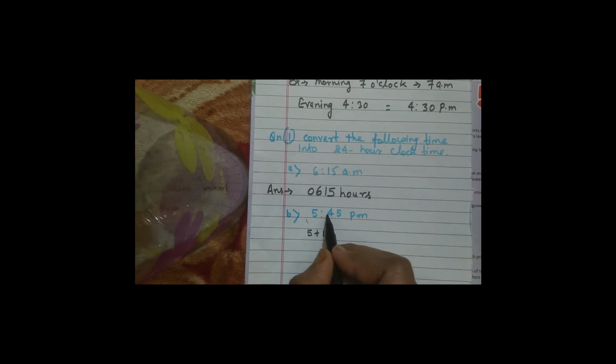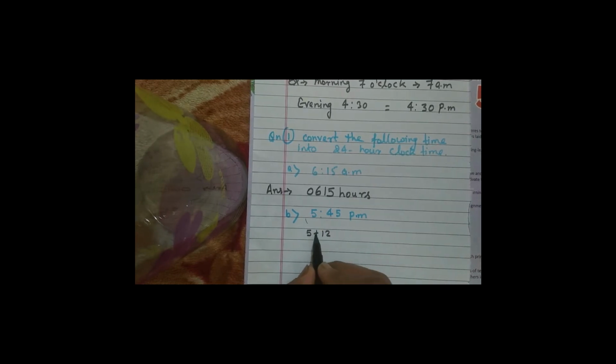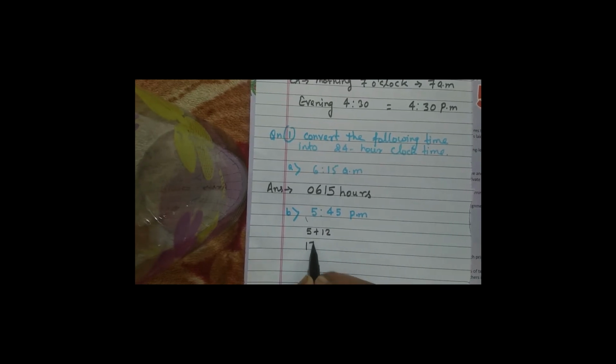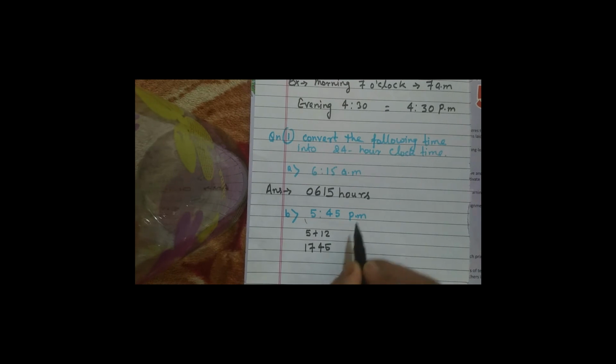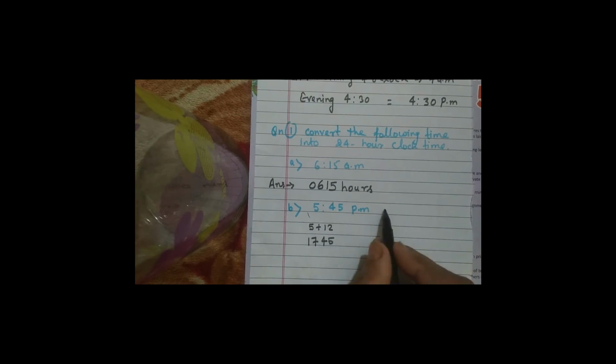So what is the answer? 5 plus 12 is 17, and the answer is 17. And then what is in the minutes? 45, the same as 45, and then replace this PM with hours.